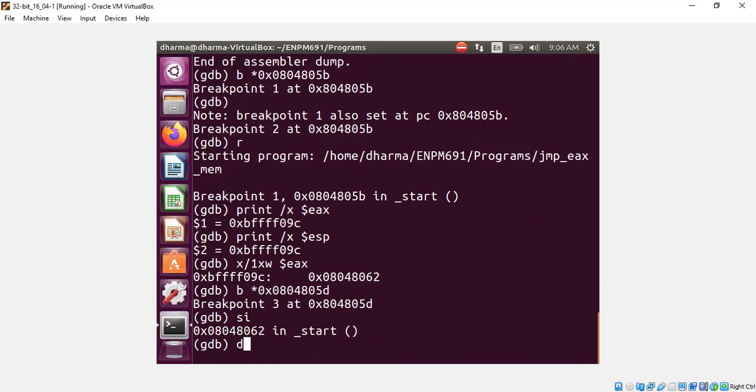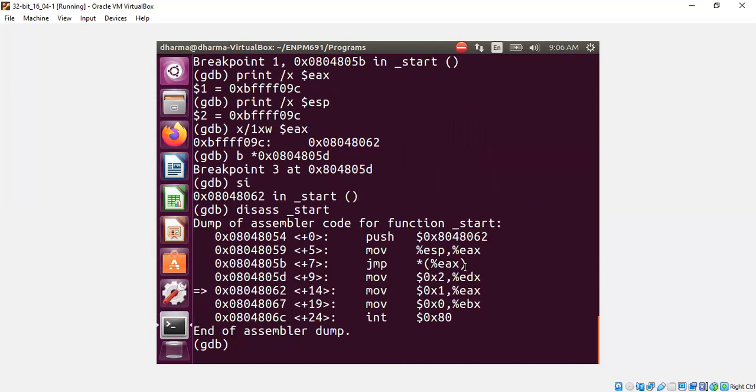So to conclude the discussion, what we are doing here is that if we are referencing the memory to get the address to jump to, we should put parentheses here, like this: jump star, parenthesis, percentage EAX. If we don't put the parentheses, it's going to crash, because EAX contains the stack pointer, which doesn't contain the actual code to run. ESP is just containing the stack pointer.